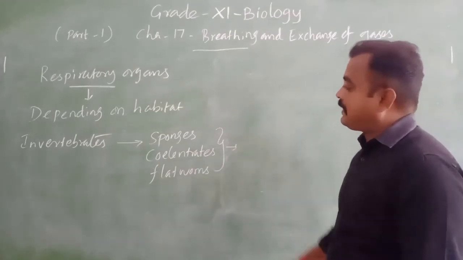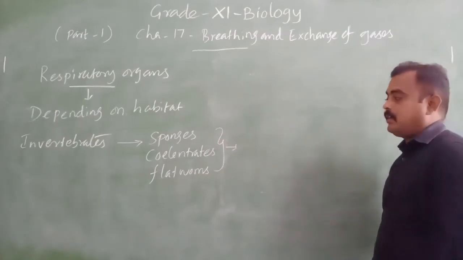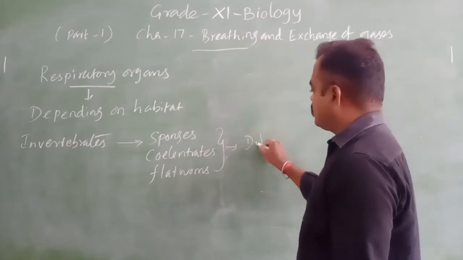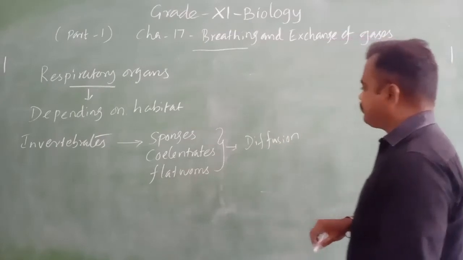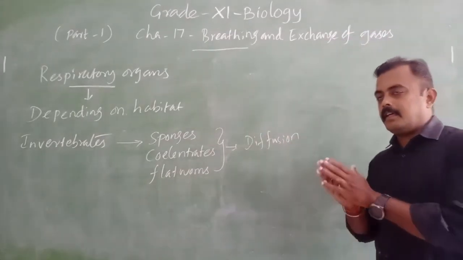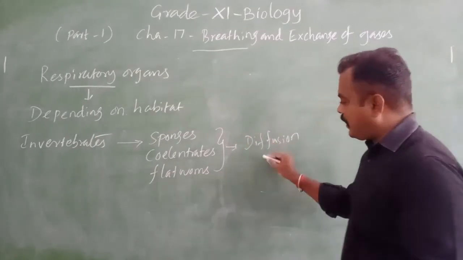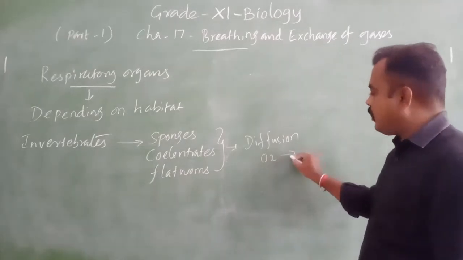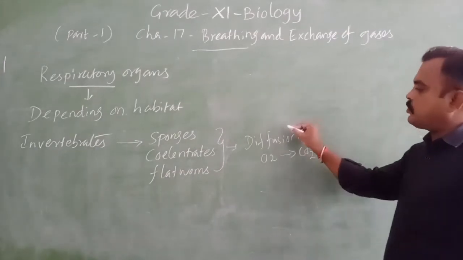So how can they breathe? How can they respire? By diffusion. In their body surface area, they take in oxygen, utilize it, and release carbon dioxide, by the process of diffusion.